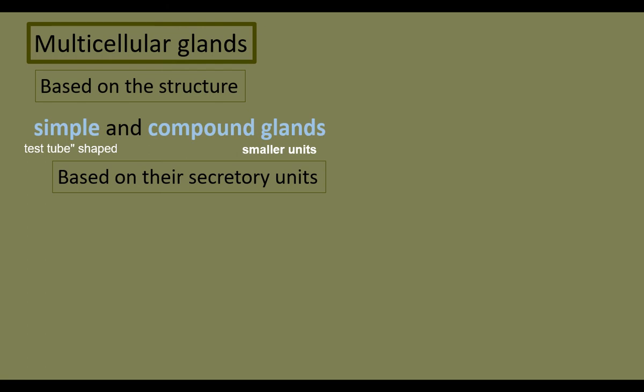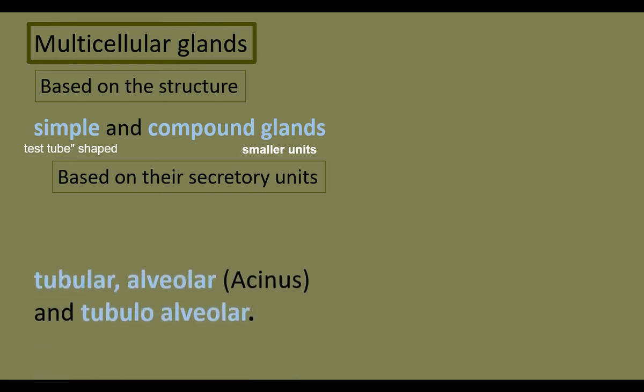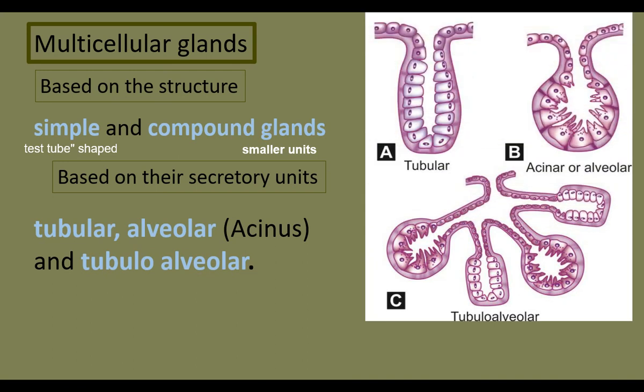Based on their secretory units, there is another classification of multicellular glands: tubular, alveolar, tubulo-alveolar. In tubular glands, the secretory units look like tubes. In alveolar or acinous type of multicellular glands, the gland looks like a sac. In tubulo-alveolar type of multicellular glands, branched tubes lead to sac-like structures.